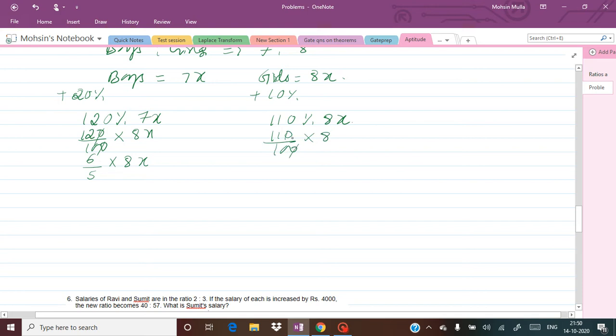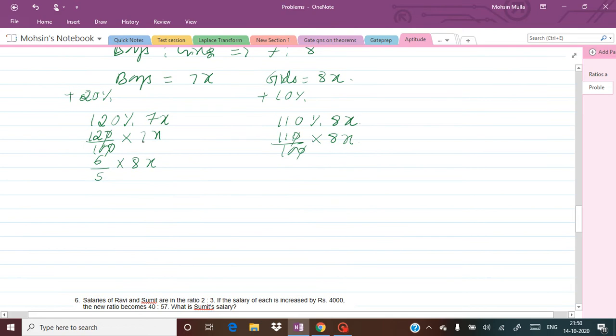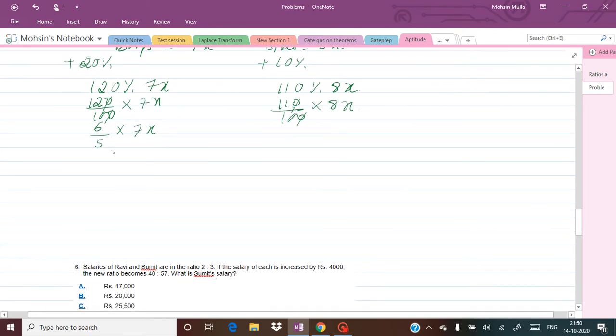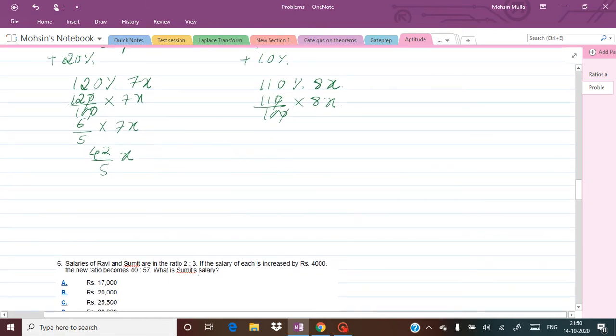So one will go, sorry, here it is 7x, not 8, 7x. Okay, so this is going to be 42 by 5x, and here 110 by 8 is going to be dividing by 2. So here it is going to be 44 by 5x.